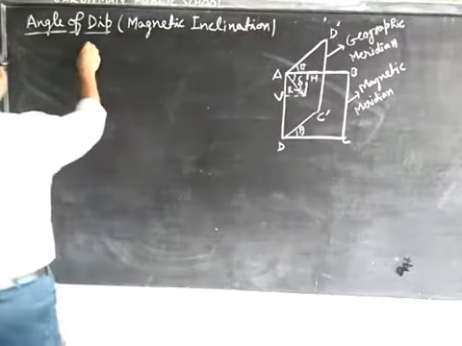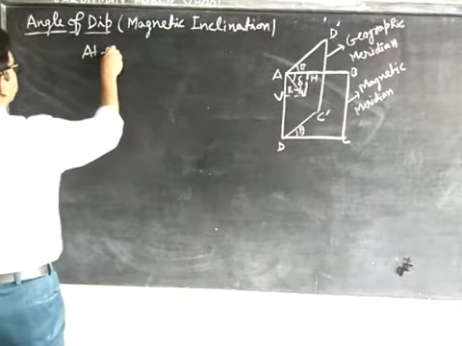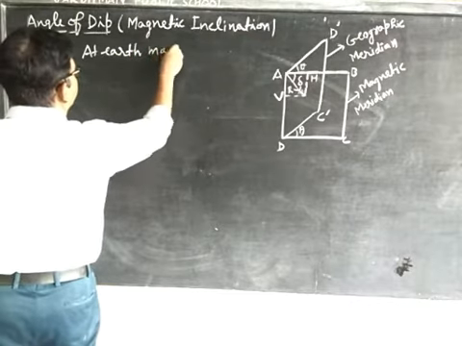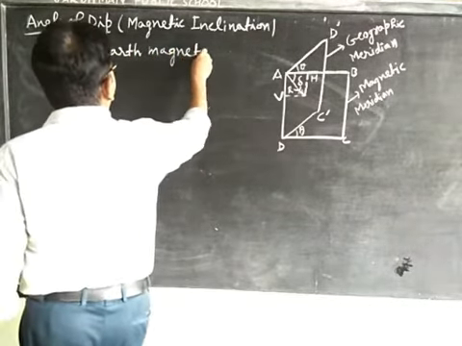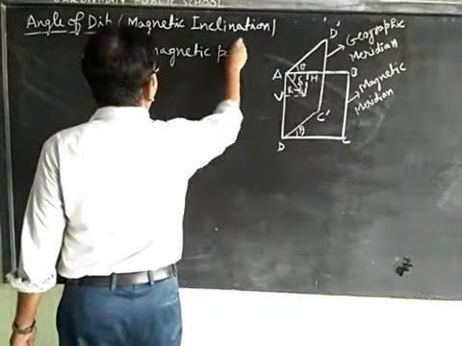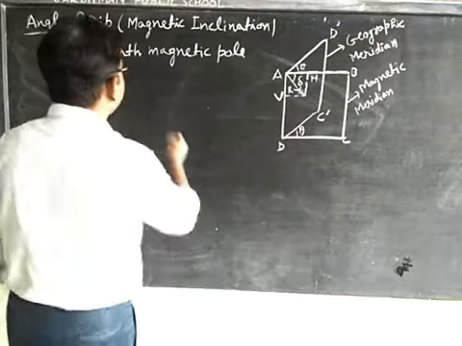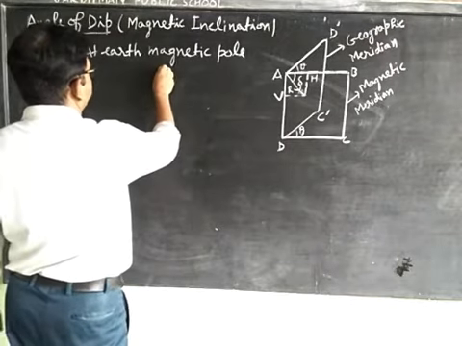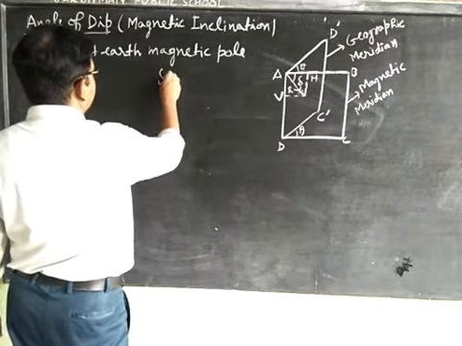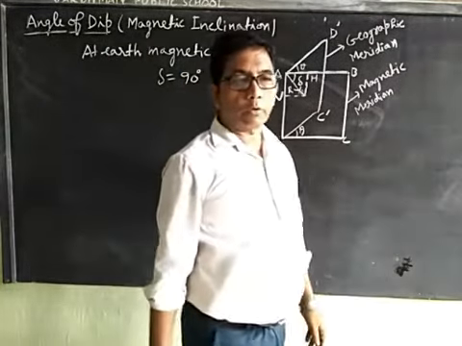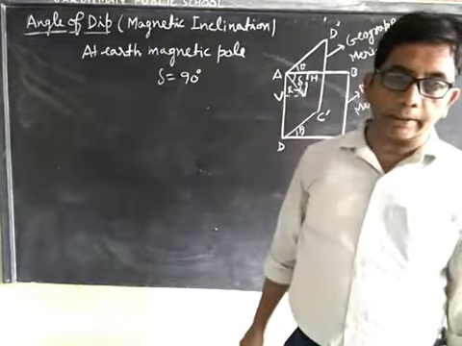At Earth's magnetic pole, the magnetic needle directs itself in the vertical position, that is, delta is equal to 90 degrees. The angle of dip is 90 degrees.